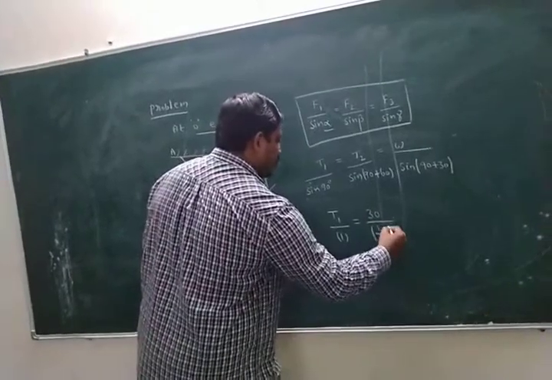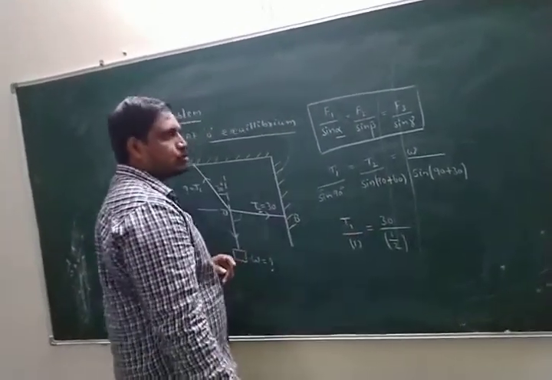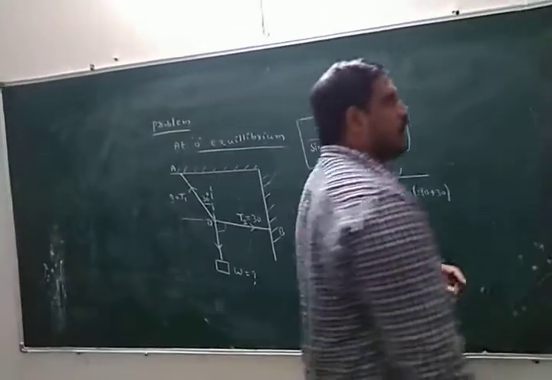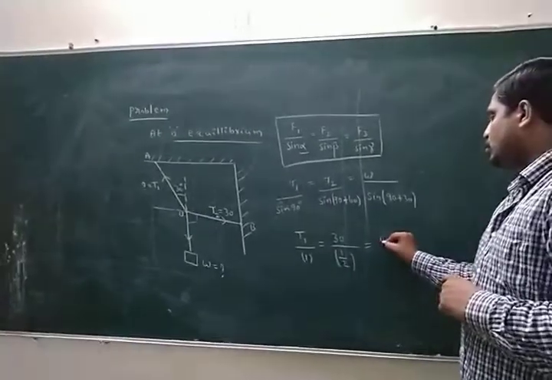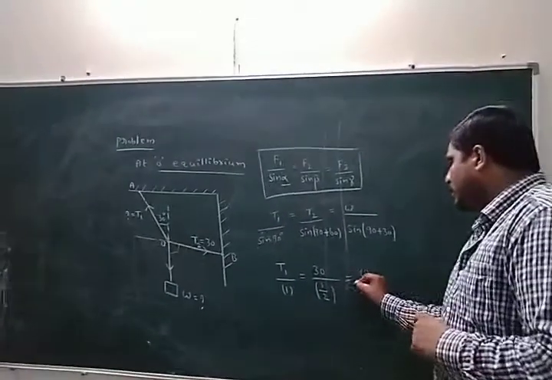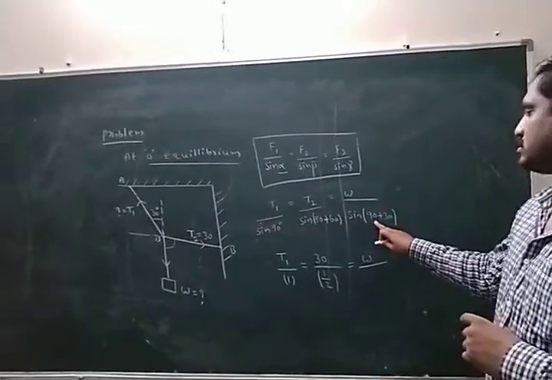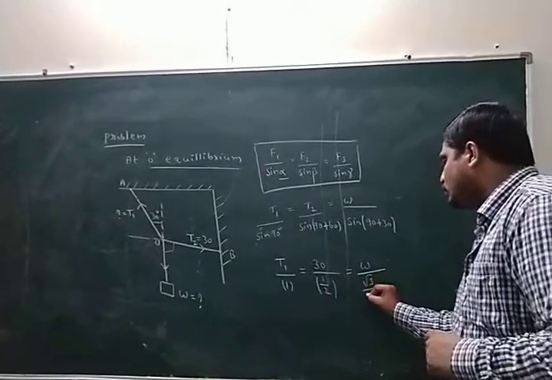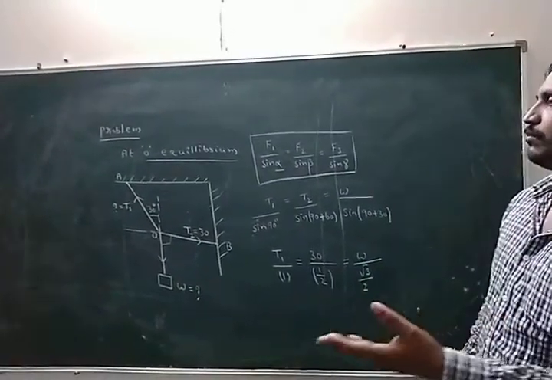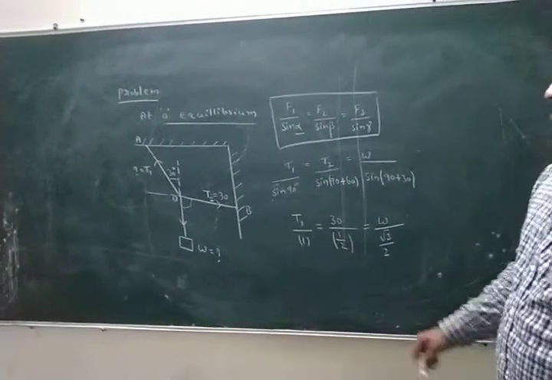Once again I repeat, sin of 90 plus 60 is cos 60, value 1 by 2, equal to W by sin of 90 plus 30, which is cos 30, root 3 by 2. Here we determine the T1 value and also the W value.